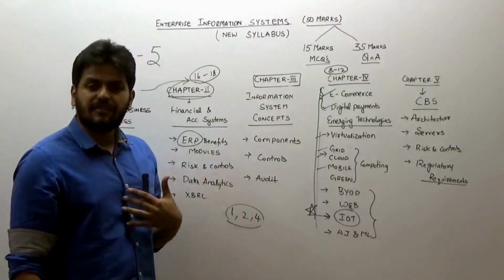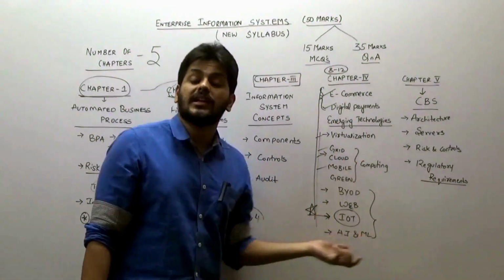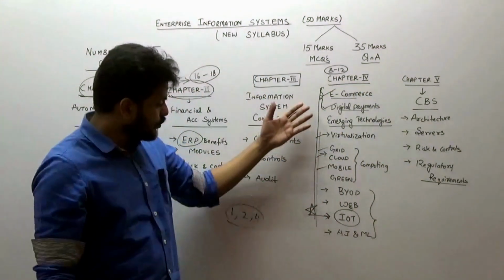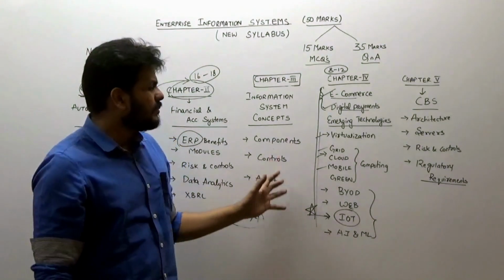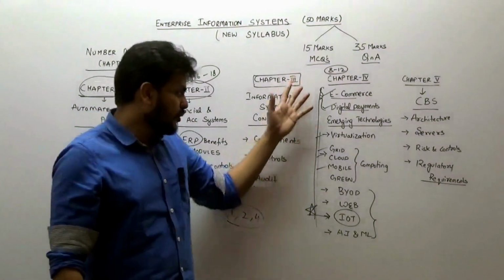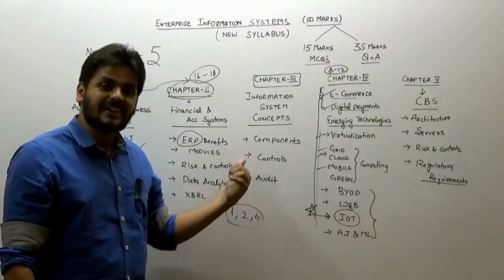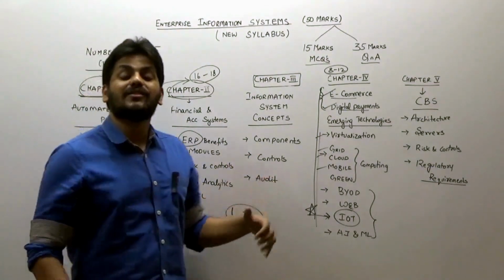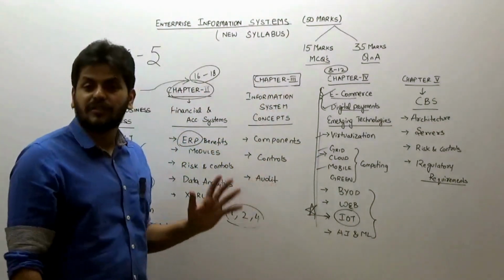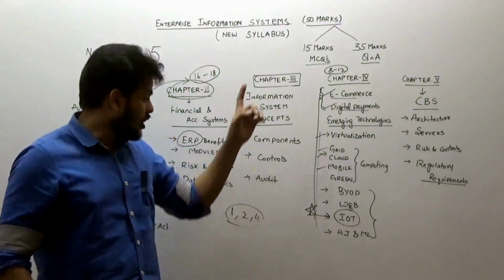So, kind of my personal favorite is this chapter 4, because all our latest topics are very easy to understand. E-commerce you should have used, digital payments you should have used, most of these emerging technologies you know, and by nature it's a very easy chapter, and most of you will find it comfortable because you have used it. The reason why you don't find chapter 3 comfortable is also that you have not been through those controls or not been using so many of these information systems, which is why this looks a little out of connect, but not all parts.